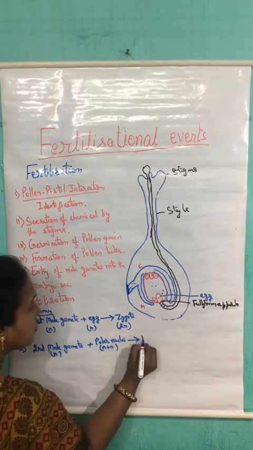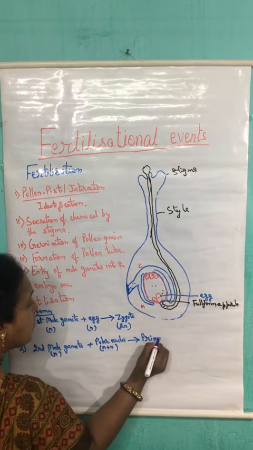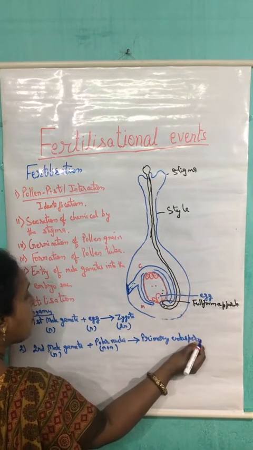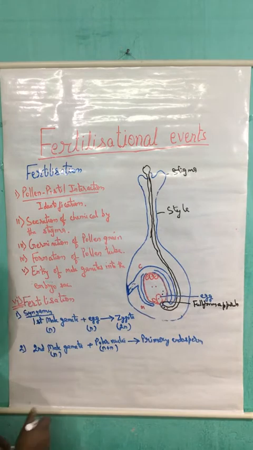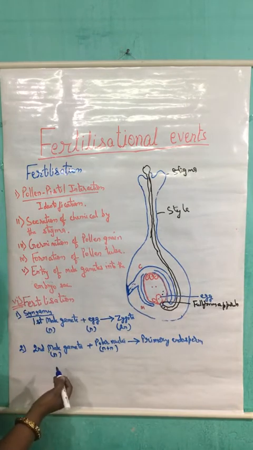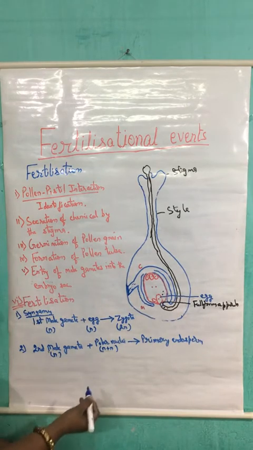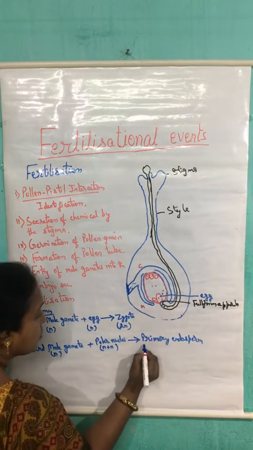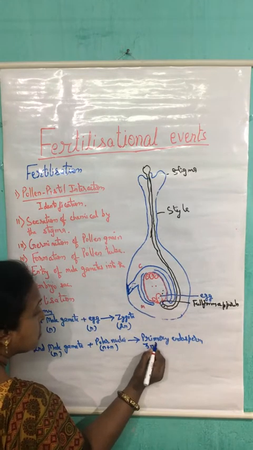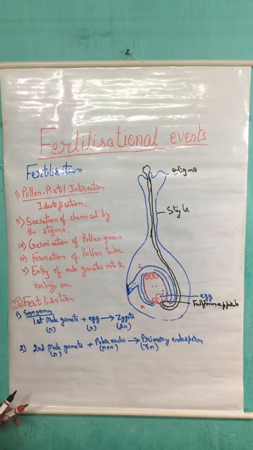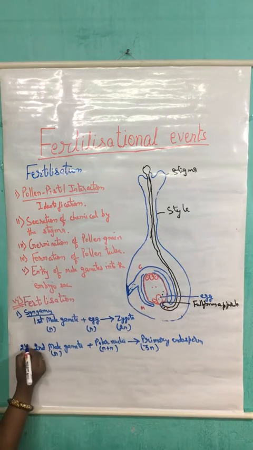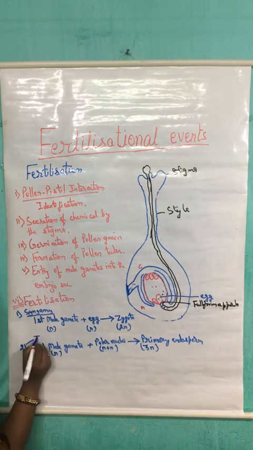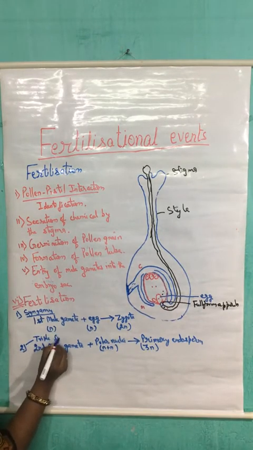and it will lead to the formation of primary endosperm. This primary endosperm is formed by the fusion of three nuclei, one of the male gamete and two of the polar nuclei. Hence, it results in the formation of the triploid nucleus, and that's why the second fusion is also known as triple fusion.